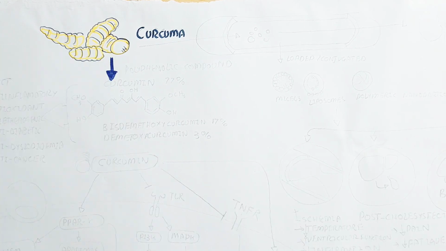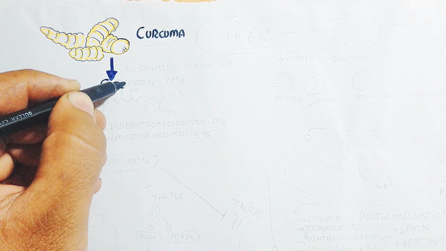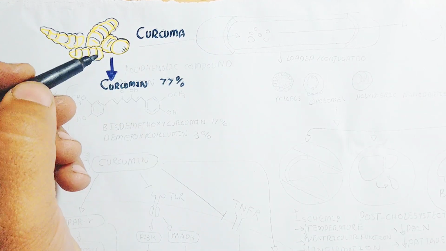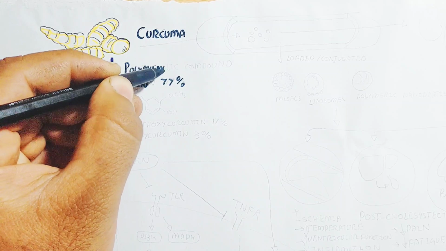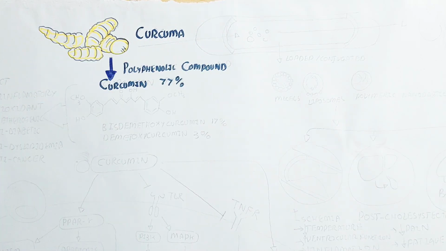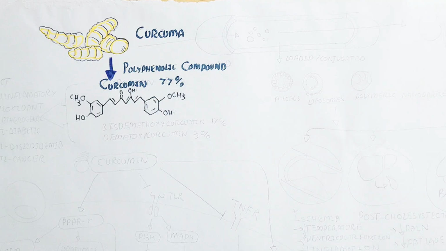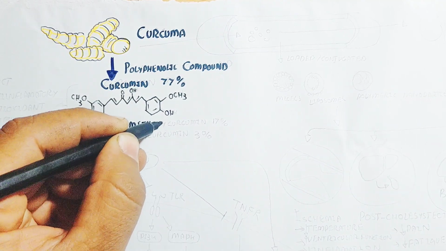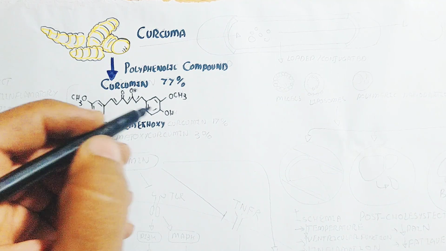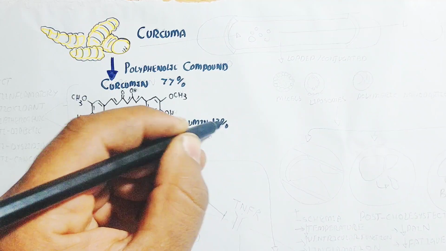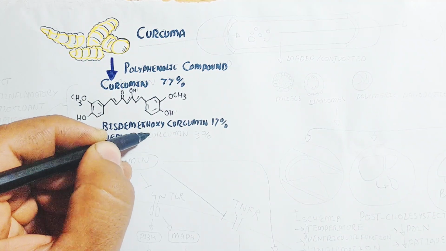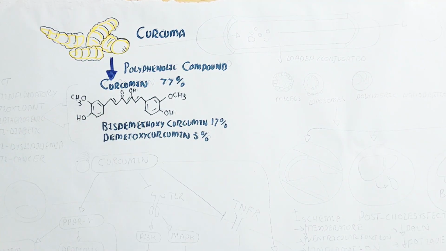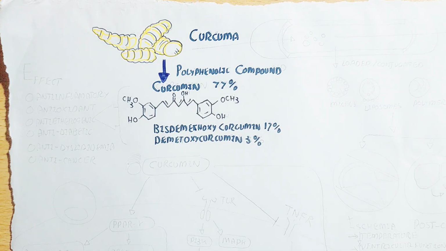In this video, we will understand curcumin as an anti-aging compound, which is present in the curcuma, as shown in the diagram, and this is a polyphenolic compound. Curcumin is present at 77% in this plant, and bisdemethoxycurcumin is present at 17%, while demethoxycurcumin is present at 3%.